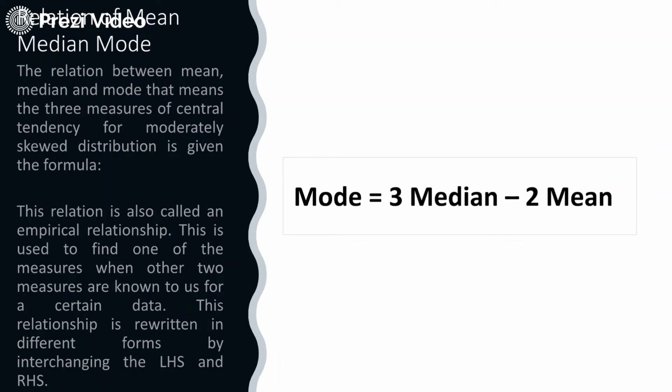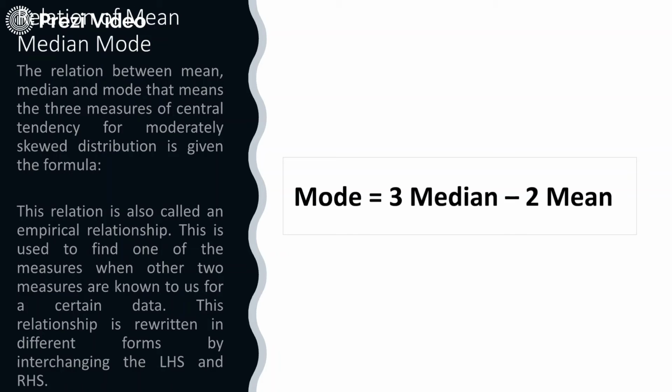Mode is generally equal to 3 median minus 2 mean. Since you know very easily how to calculate the mean, the average, summation divided by the total number of values, sigma x by n. And for the median, you simply have to arrange the data in ascending order and calculate the middle values. So this relation between mean, median and mode means that the three measures of central tendency for a moderately skewed distribution are provided by this formula.